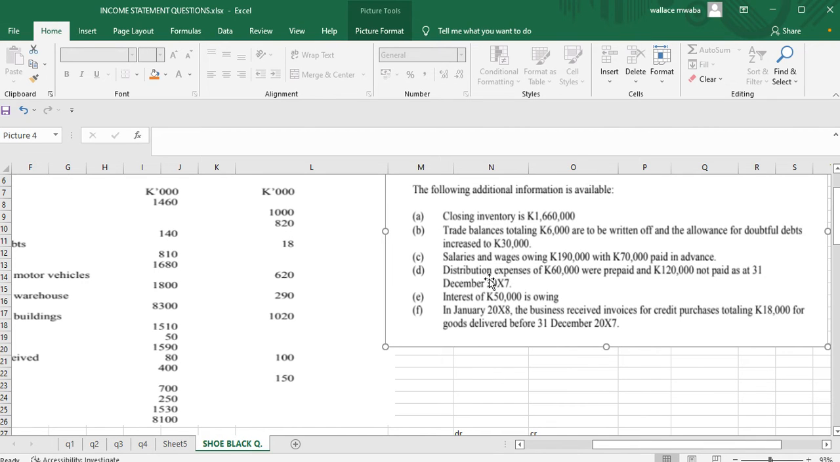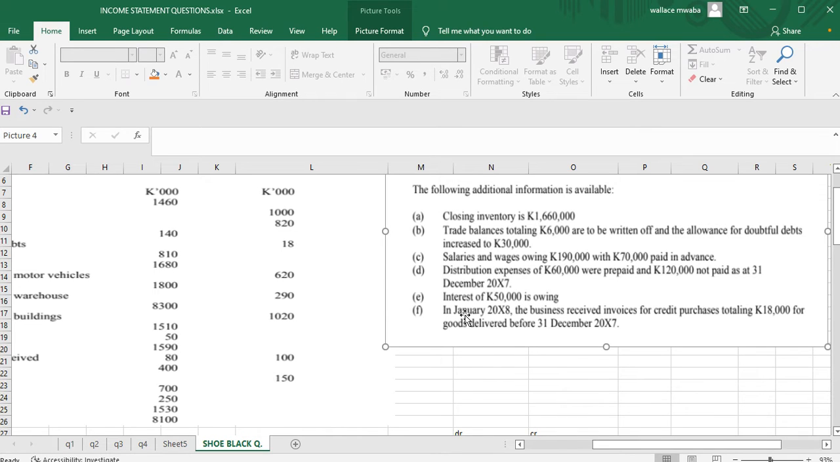Distribution expenses of 60,000 were prepaid. Again, this is a prepayment, so we are going to deduct it from the distribution expenses. And then it says 130,000 was not paid. So this is an accrual, and an accrual is a liability. Got to mention that an accrual is a liability. Interest of 50,000 is owing. This is another accrual which will be added.